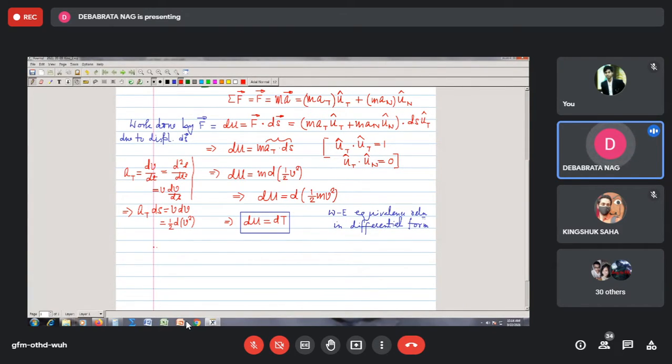Since we say dU is equal to F bar dot ds bar, in the integrated form we can say that the integration of dU between point 1 and point 2, the initial point and the final point, is equal to the integration from S1 to S2 of F bar dot ds bar.